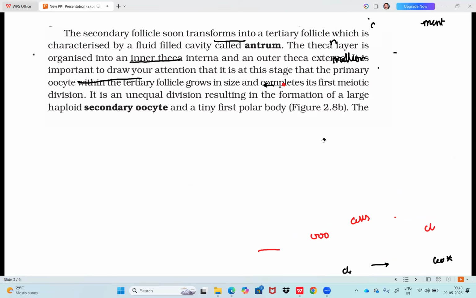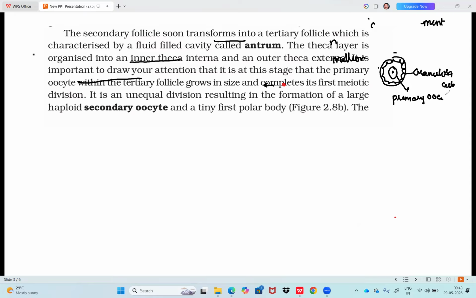Primary follicle, secondary follicle. They addressed primary follicle and secondary follicle in the previous page. Now, let's talk about it. Let me write here, sir, what is a primary follicle? A primary follicle is a follicle which contains granulosa cells and a primary oocyte, which is in meiosis 1, prophase 1, arrested at that stage. So what do you call this? Primary follicle. So, how do you recognize the secondary follicle then?